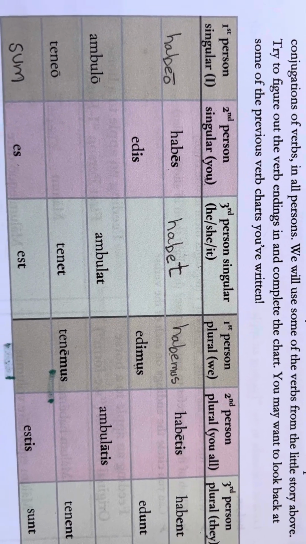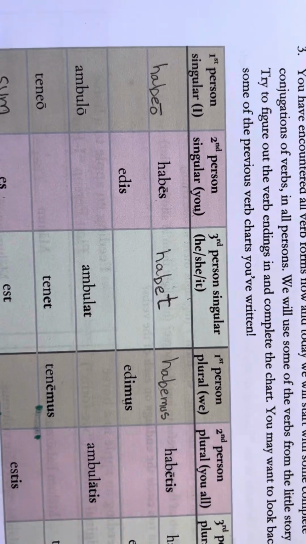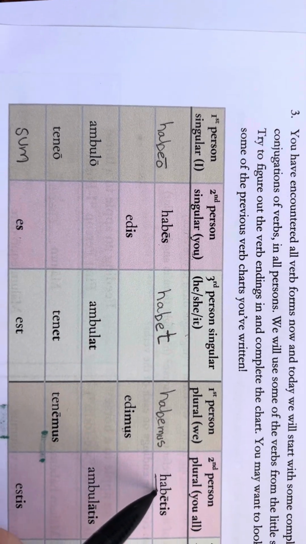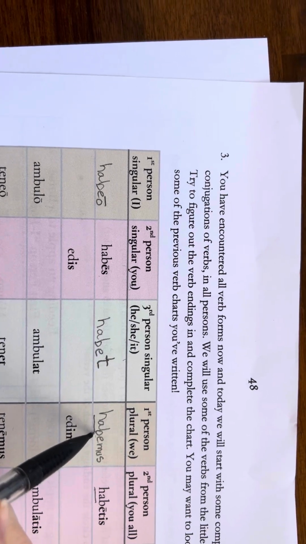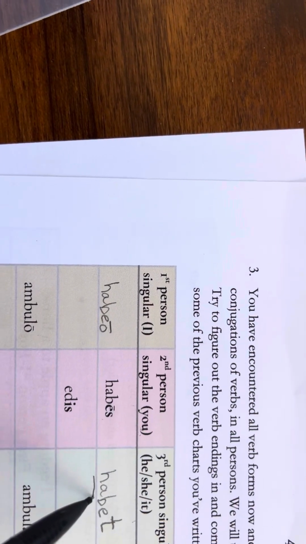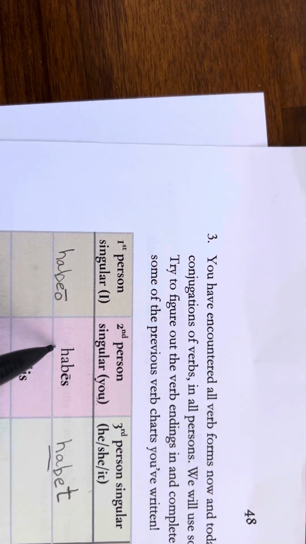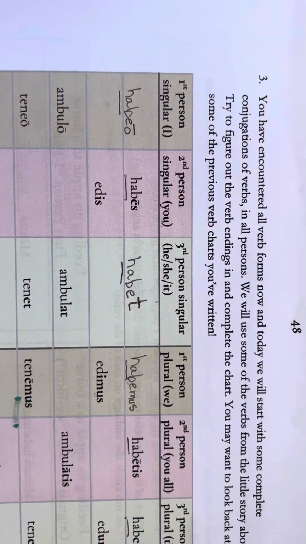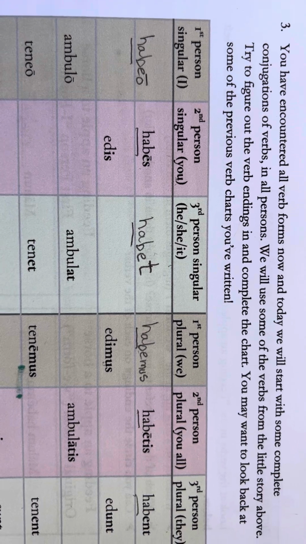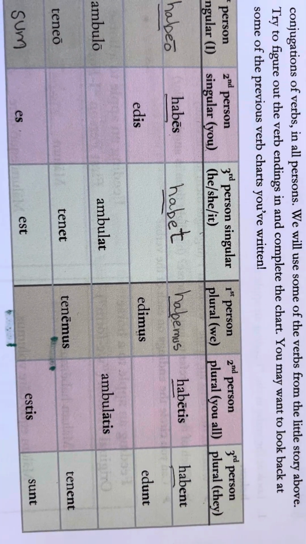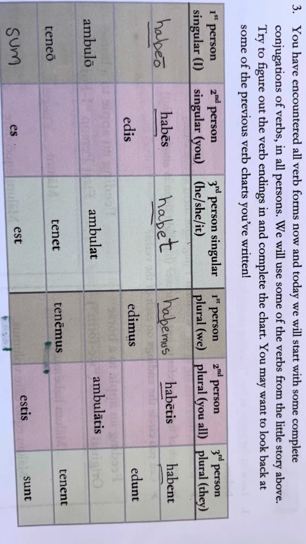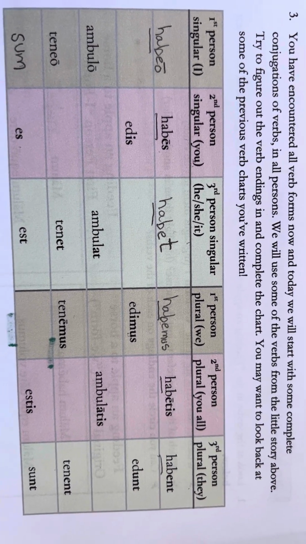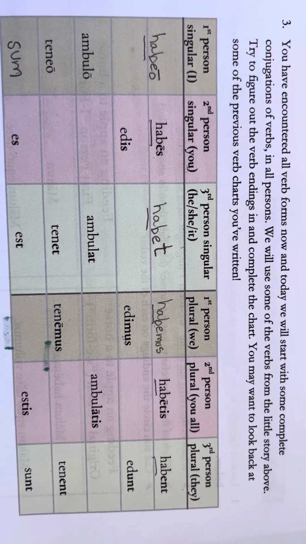What's the same? This is easy, right? I'm going to underline it. Hab. You can underline it too. Hab. Habemus, but the hab is the same. Habet, the hab is the same. Habes, the hab is the same. And habeo, we actually can call that the stem of the verb. All right, so we see in every instance the stem stays the same, but the ending changes.